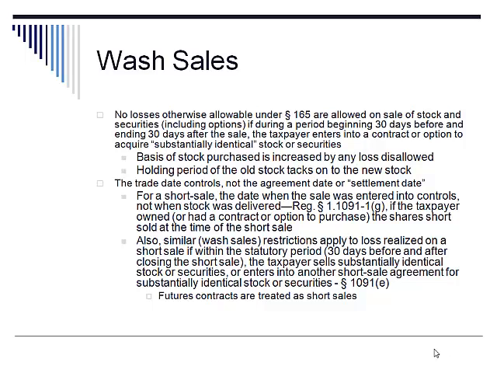Then if the taxpayer purchases the same stock or gets into another short sale agreement for that same stock or substantially identical stock, then the rules would kick in under section 1091 and disallow the loss on the first short sale.